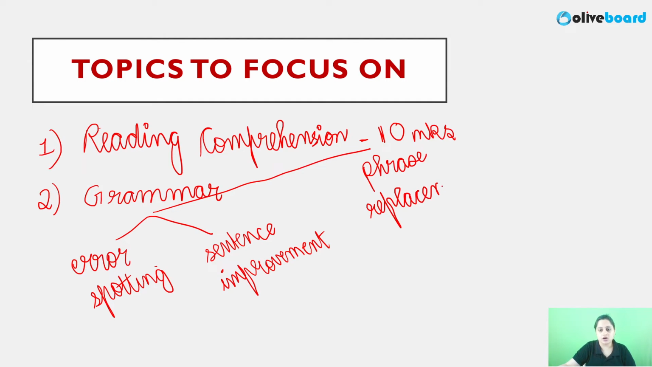Guys, understand now here, even if they give you 5 questions each, or probably 2 error spotting, 3 sentence, 3 phrase, grammar nowadays holds a lot of weightage. 8 to 10 questions, again, you can expect 8 to 10 marks. Okay, so 50% of your paper will be grammar and RC. That is why I give priority to these topics. But don't leave any other topic.